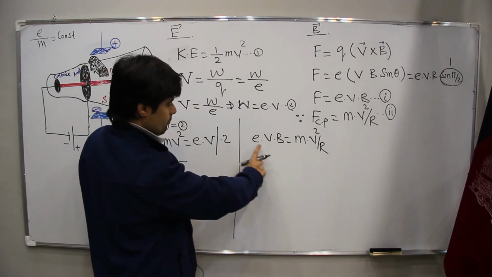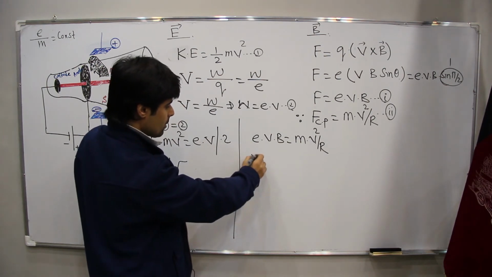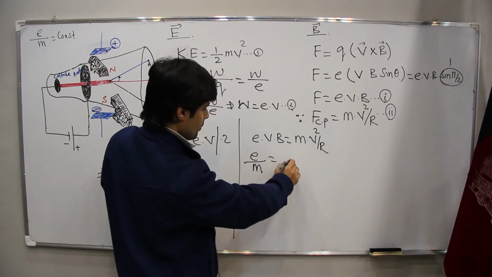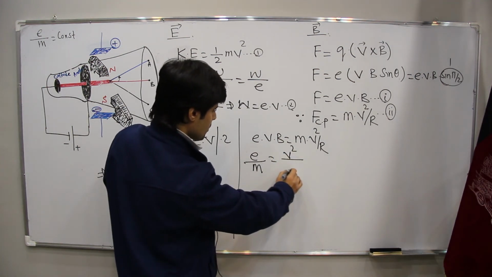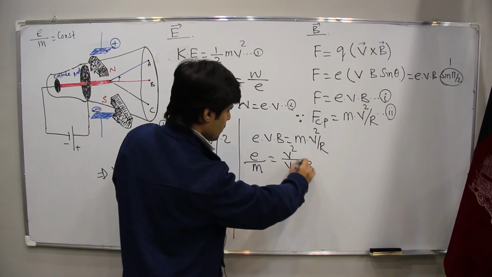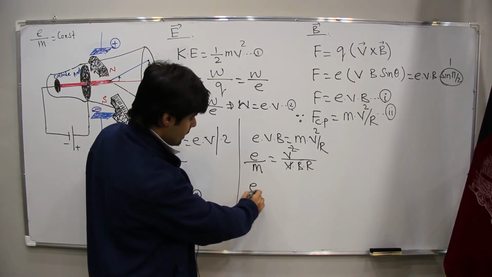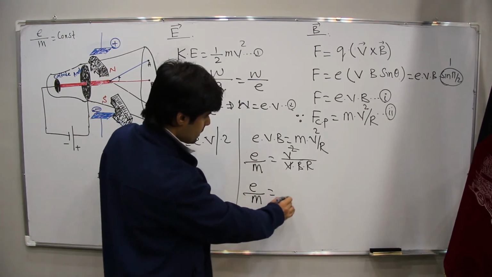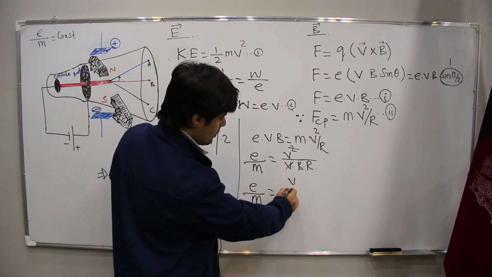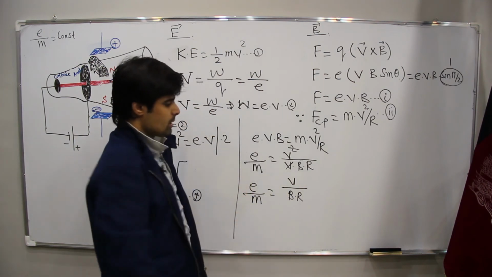We put this m in here, e upon m, and VB is coming here with the r, v square over VBr. We can cancel one v, and we have e upon m equal to v upon Br. Now what do you say?